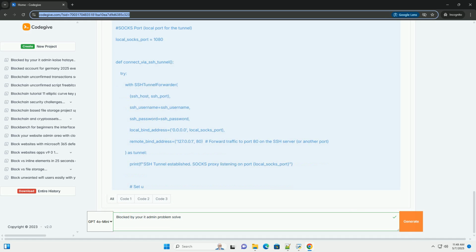Modifying application compatibility settings. Windows has a compatibility mode that allows you to run older applications that might not be fully compatible with the current operating system. Right-click the application's executable, select Properties, go to the Compatibility tab, and experiment with different compatibility settings, for example running in compatibility mode for an older version of Windows.